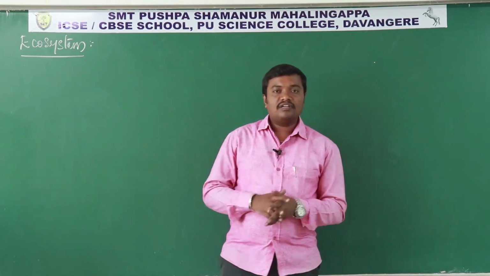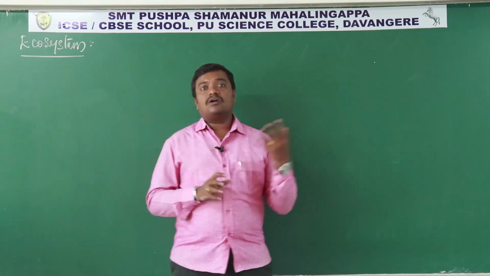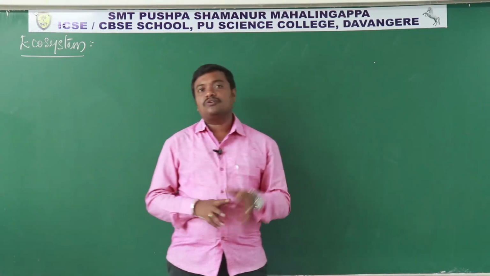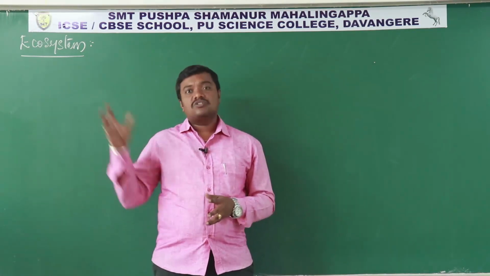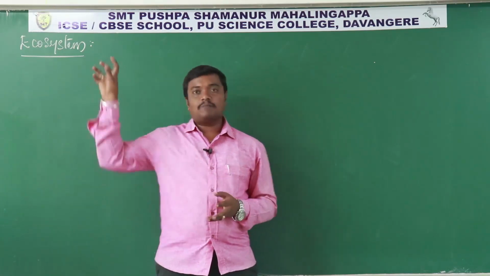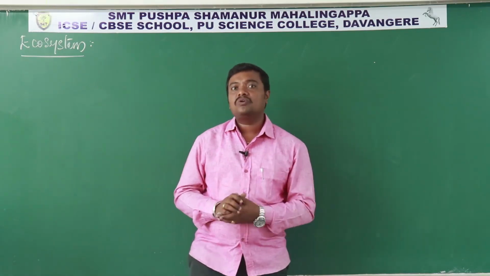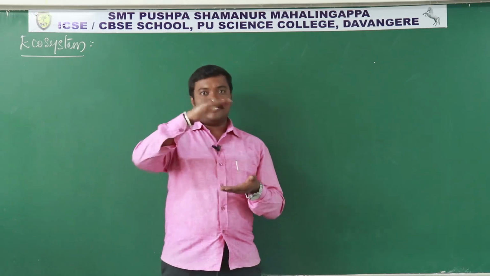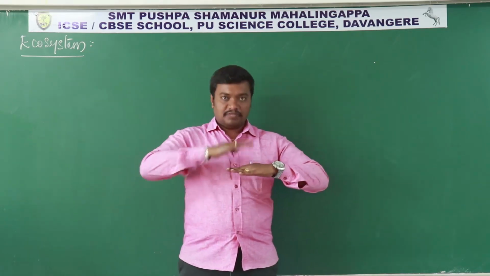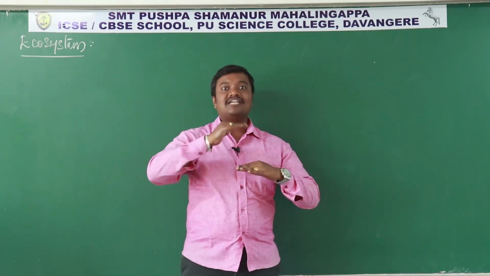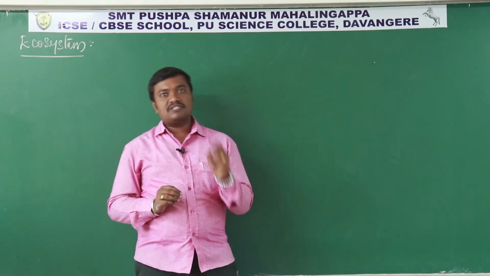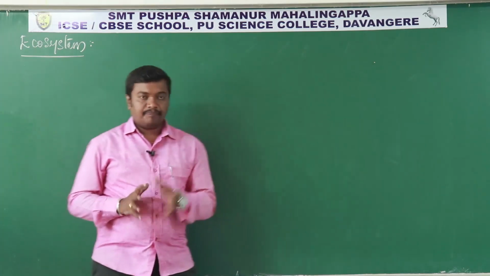The source of energy for all living organisms is sunlight. Animals do not have the ability to capture sunlight directly, so they depend on plants, because plants absorb that light and convert it into chemical energy. That chemical energy is transferred from producers to consumers, and that flow always follows the 10% law.